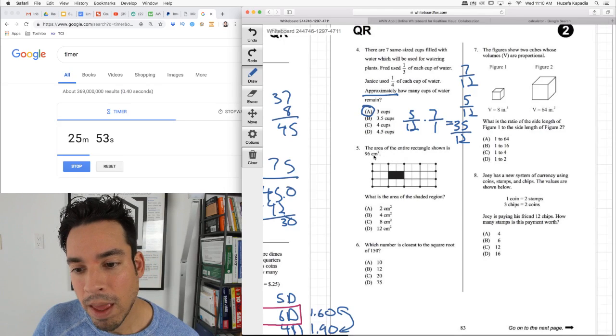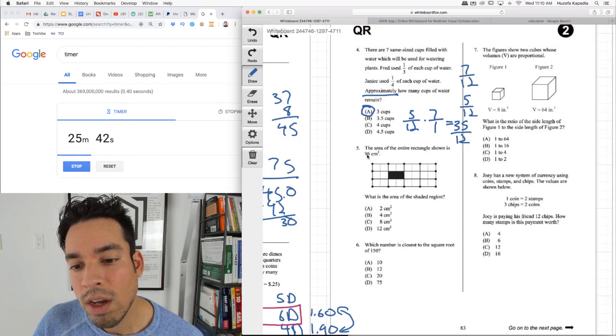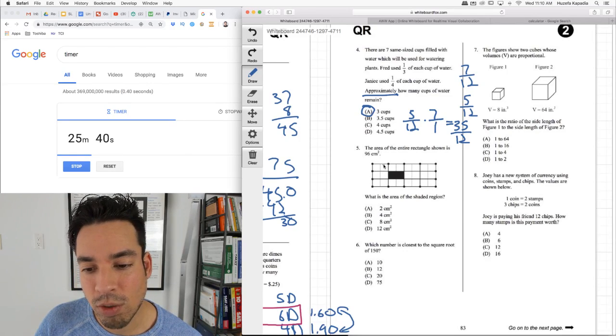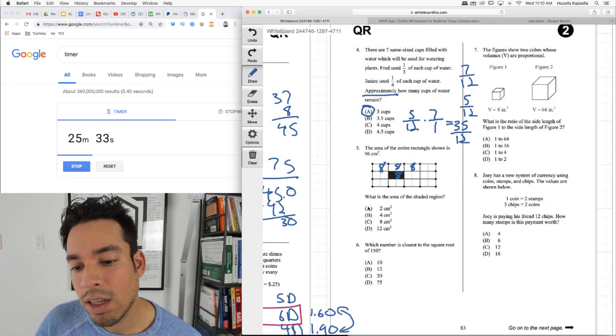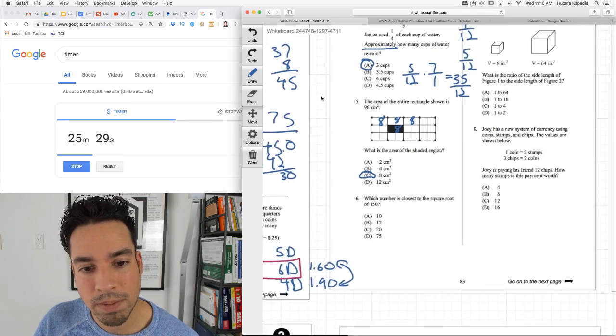The area of the rectangle is shown as 96. The area of the entire rectangle is 96. What is the area of the shaded region? Well, let's split it up into 1, 2, 3, 4, 5, 6, 7, 8, 9, 10, 11, 12. So each one of these squares, if I divide 96 by 12, I get 8. Okay? So each one of these is 8, 8, 8, and so on, which means this is also 8, and that's the shaded region, so it's 8 centimeters squared, right?